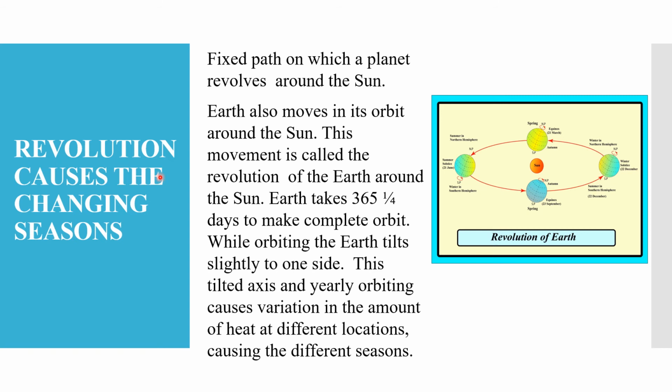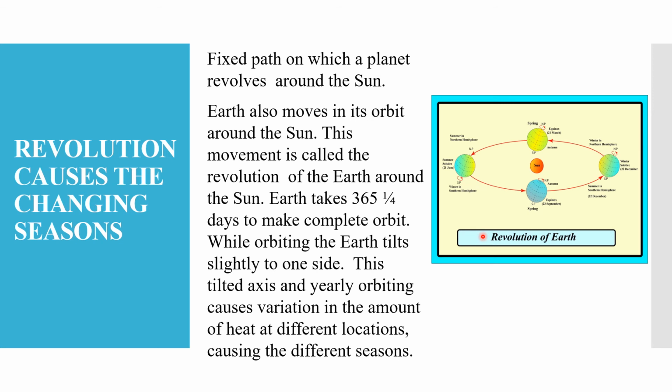Children, while rotating on its axis, the Earth also moves around the sun. When Earth rotates around itself, it also moves around the sun.